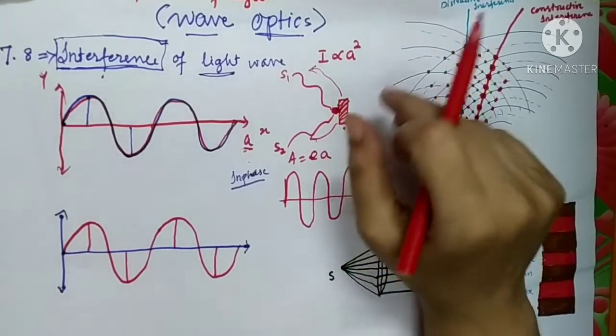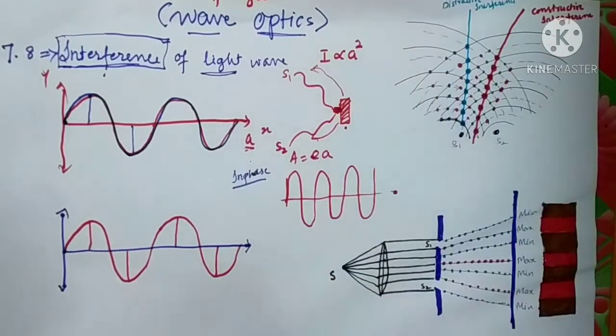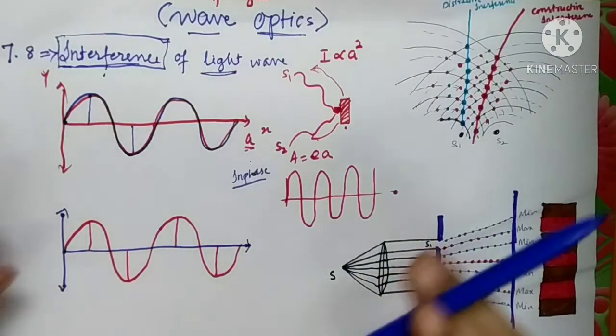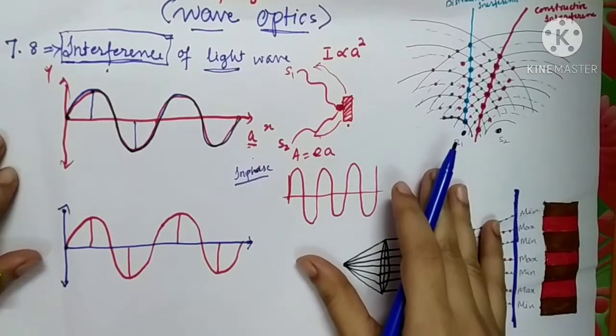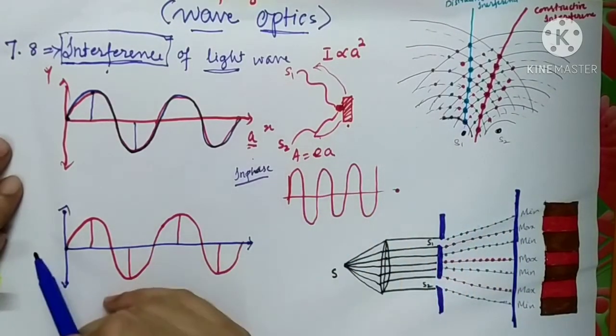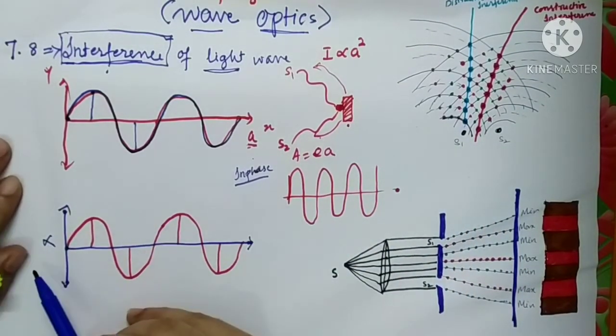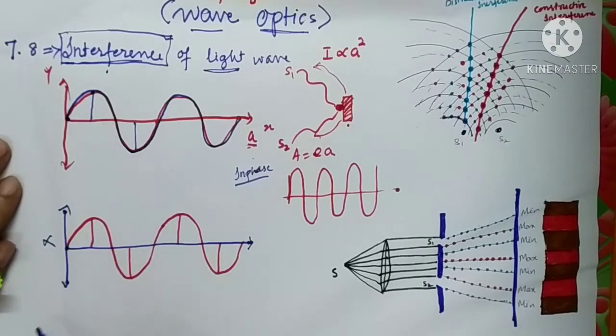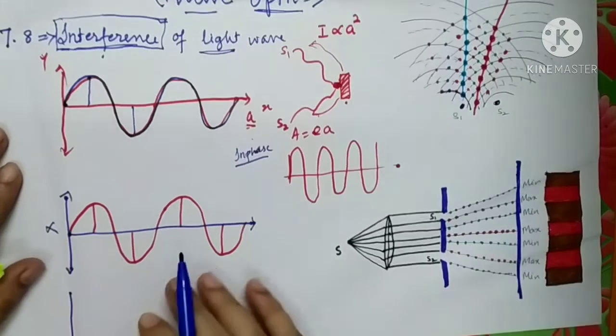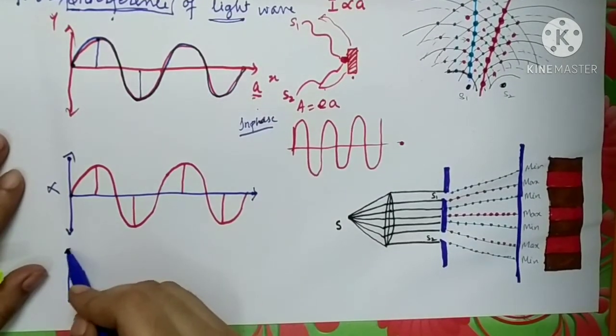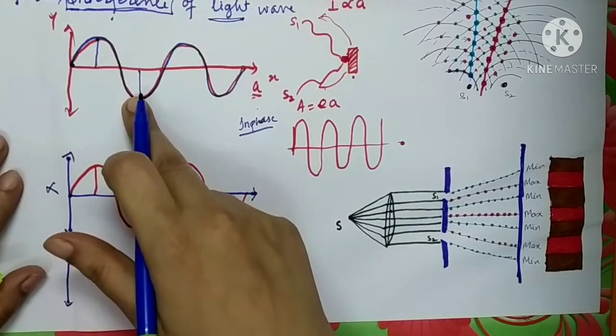Now similarly, let's take the second type of wave. Suppose the second wave is not this one. The second wave is like this. The first wave will remain as it is.